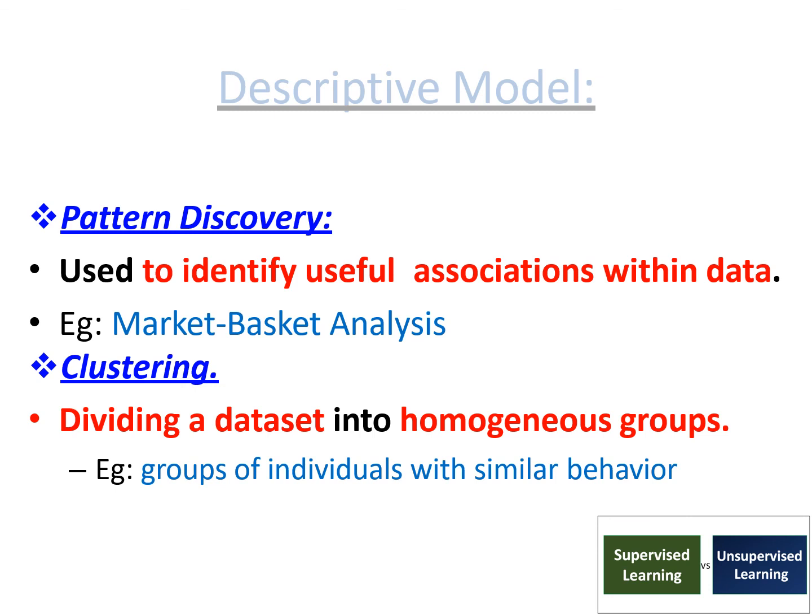Persons who buy bread have a tendency to buy jam. Then another important task is clustering. Clustering means dividing a data set into homogeneous groups. We have a large data set, and we have to identify the characteristics of this data. Based on similar characteristics, we cluster the data, for example, groups of individuals with similar behavior.